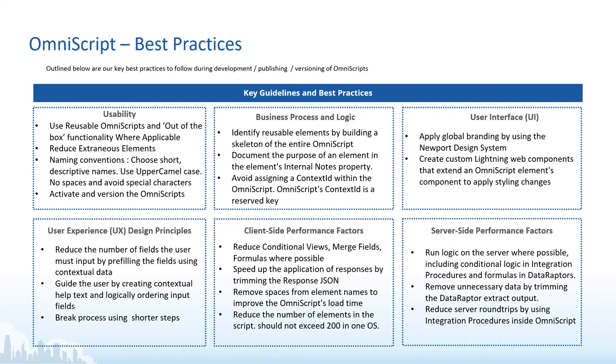And there are certain properties like internal notes which you need to fill so that if another developer is working on this, they can easily identify the purpose or intent of this OmniScript. And again, context ID is a reserved keyword, so avoid using it for any other variable name, else there might be some issues and conflicts.